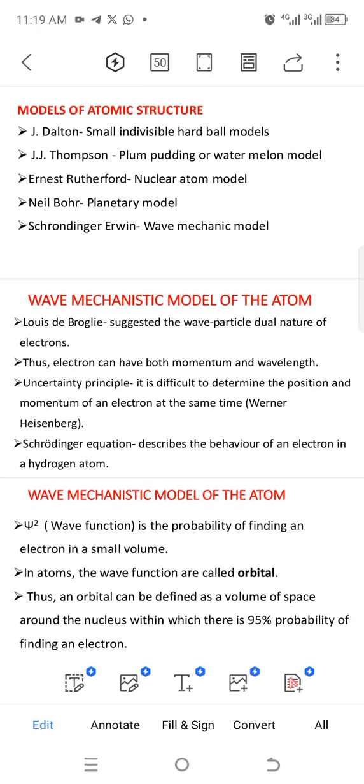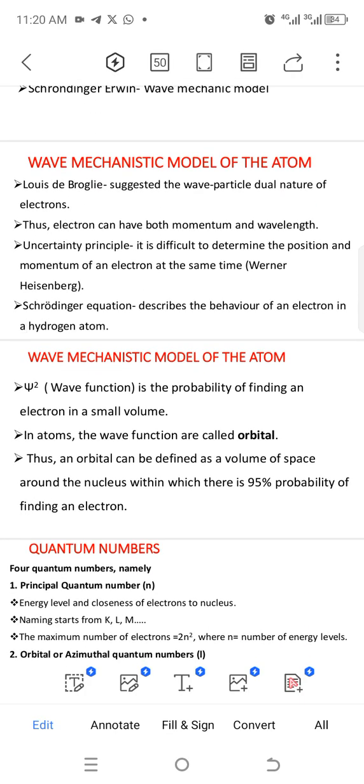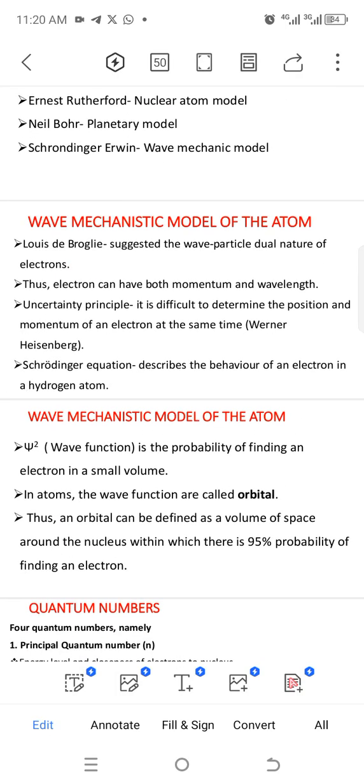Erwin Schrodinger came about with the wave mechanics model. By the help of the wave mechanics model, we came to know about orbitals.